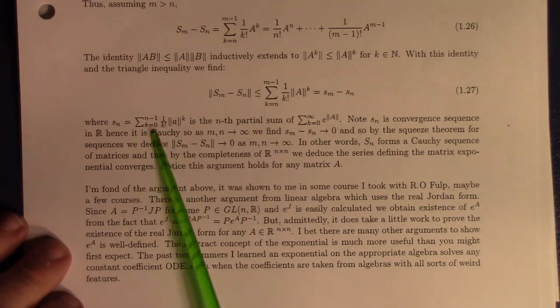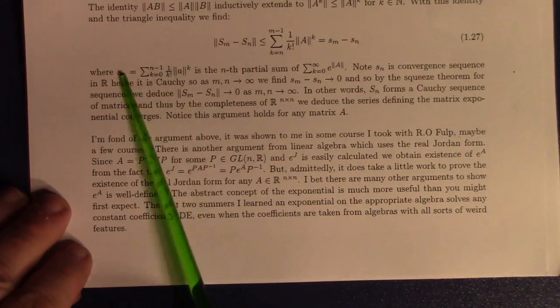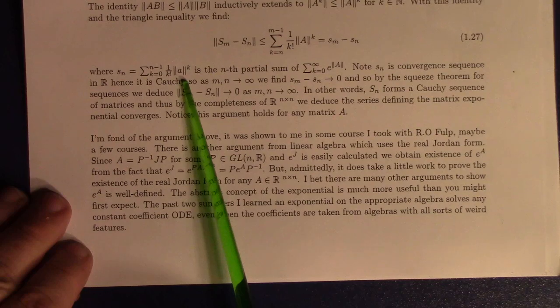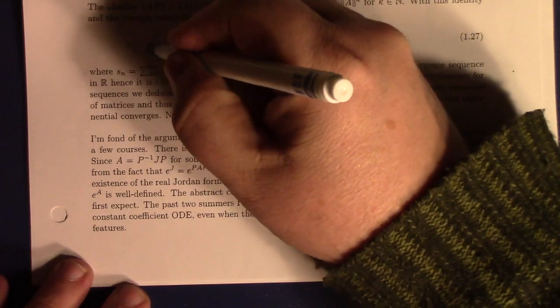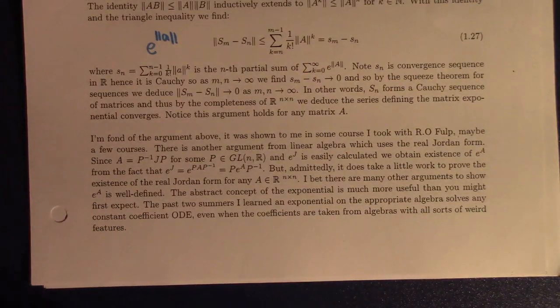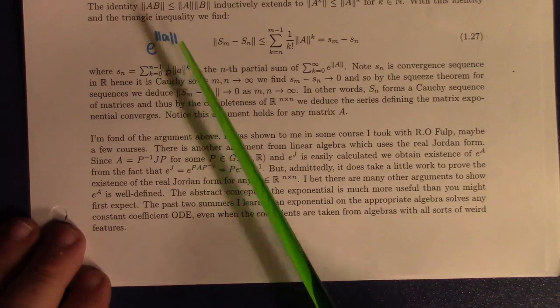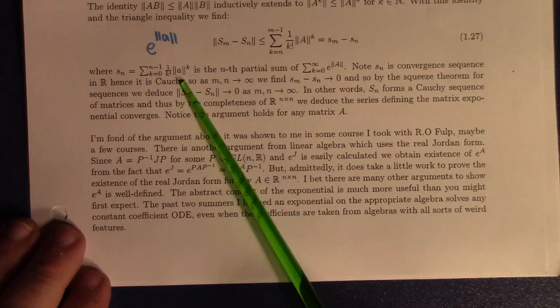Now you might recognize this here. That is the power series for the exponential. Let me write down something here. This is the power series for the exponential of the norm of A. It's the series for the exponential. Now we know that converges.